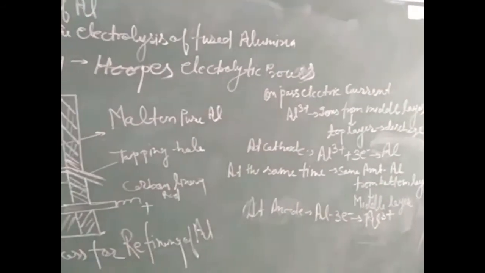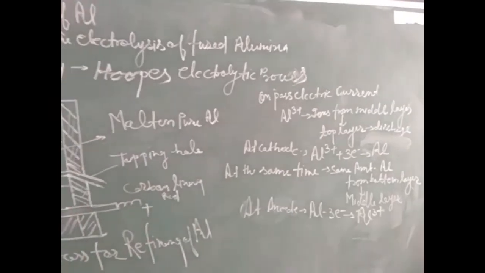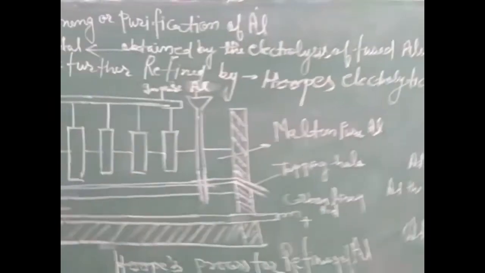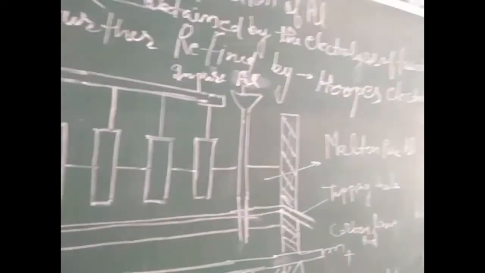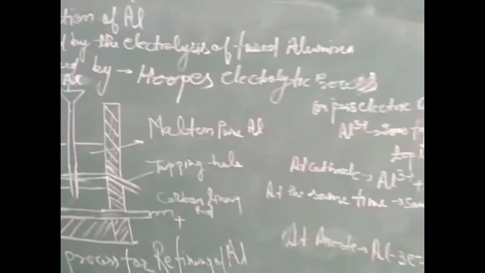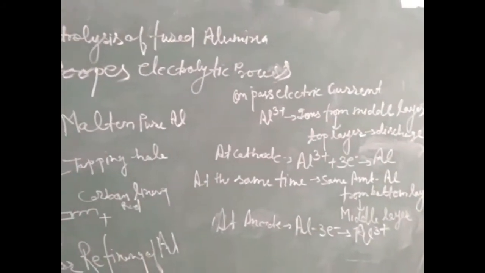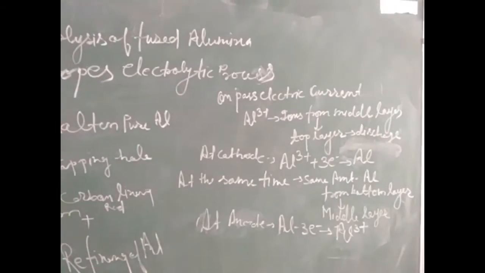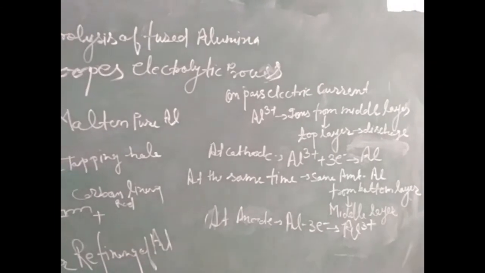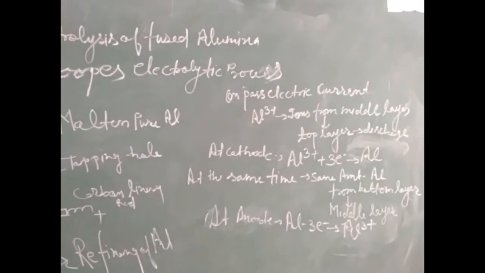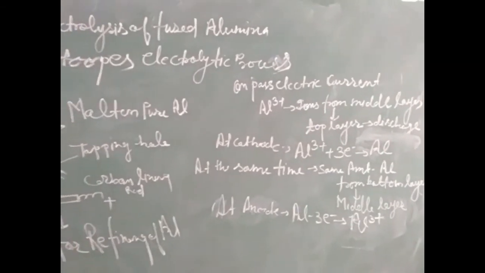As we know, on passing electric current, ions from the middle layer, that is the aluminium ion, Al3+ ion, move from the middle layer to the topmost layer. Now we can watch the reaction at the cathode. Al3+ takes 3 electrons and gets reduced at the cathode.